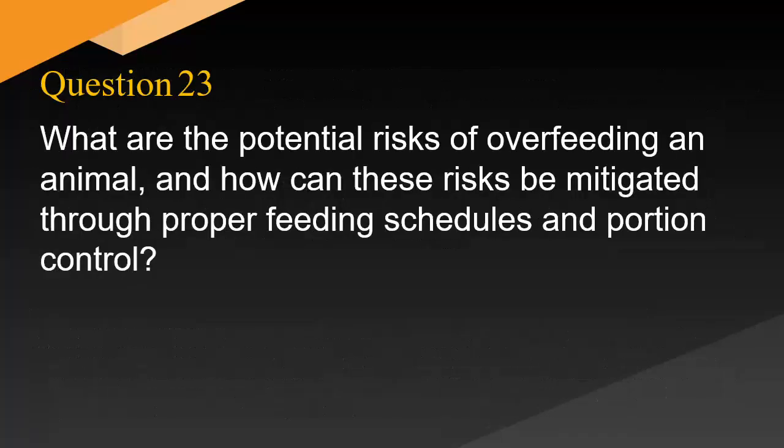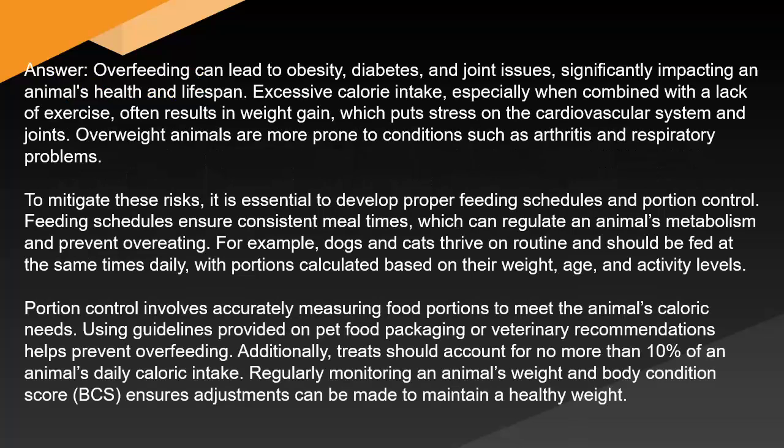surroundings. What are the potential risks of overfeeding an animal, and how can these risks be mitigated through proper feeding schedules and portion control? Answer: overfeeding can lead to obesity, diabetes, and joint issues, significantly impacting an animal's health and lifespan. Excessive calorie intake, especially when combined with a lack of exercise, often results in weight gain, which puts stress on the cardiovascular system and joints. Overweight animals are more prone to conditions such as arthritis and respiratory problems. To mitigate these risks, it is essential to develop proper feeding schedules and portion control.